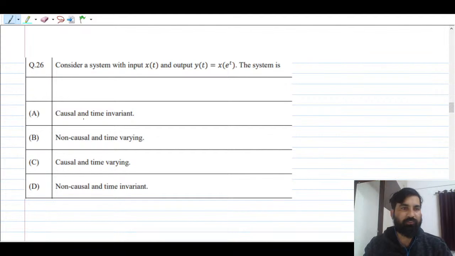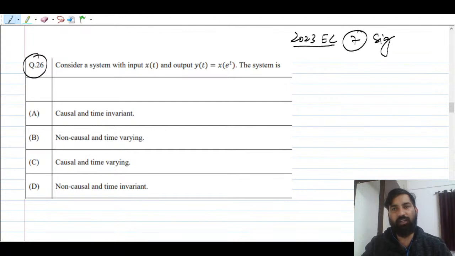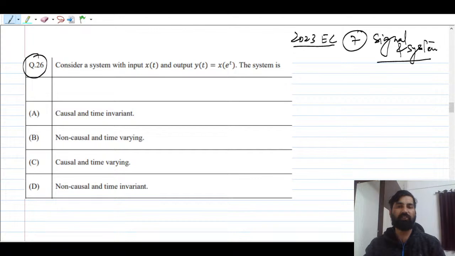Yeah. So the very first question is in front of your screen. In 2023 in the electronics paper, there were 7 questions from signal and system. Let us see how we are going to approach all the problems. That is the main agenda of this session. I'm just going to show you my smart technique, how to solve questions from signal and system, right?